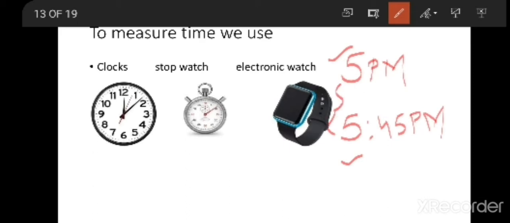So easily you can say you took 45 minutes. You spent 45 minutes in the playground. So here you calculate the time interval. Generally, we calculate time interval with the help of stopwatches. So these are the different equipment with which we calculate time.